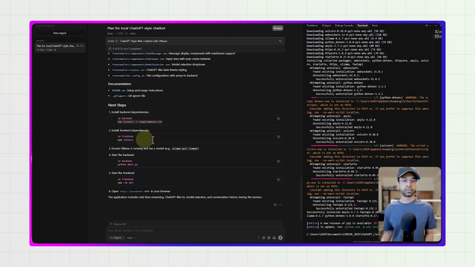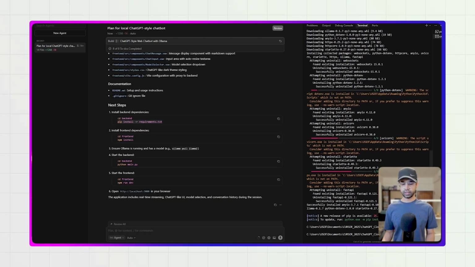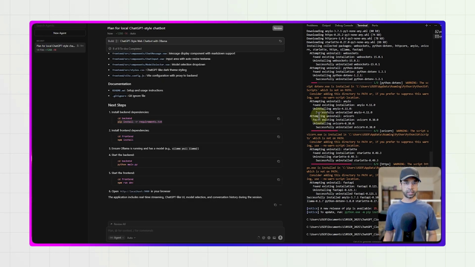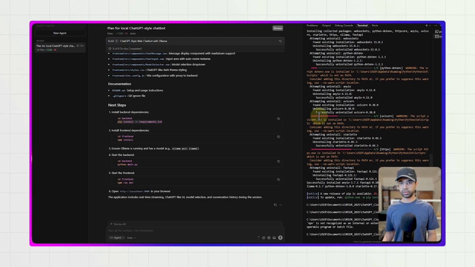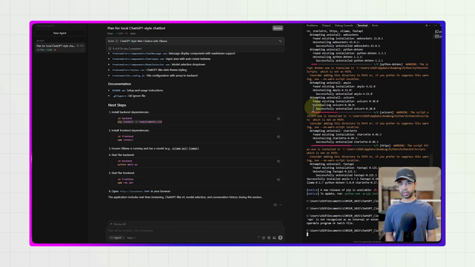Then there are the frontend dependencies, that is cd frontend. Okay, so I'm just going to go back, cd dot dot, and then cd frontend. It took me quite a while to understand what's happening here, but cd is just changing the address. I'm in frontend right now. npm install, I'm just going to say enter. npm install, enter. There we go, it's working.